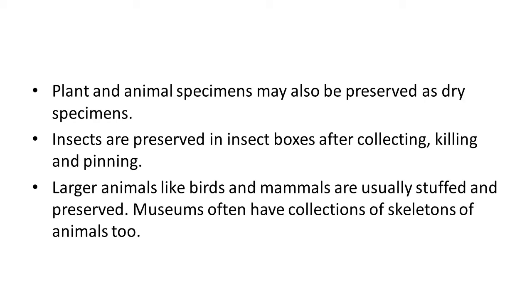Plant and animal specimens may also be preserved as dry specimens. So first of all, after collection, they undergo a drying process. Insects are preserved in insect boxes after collecting, killing and pinning. So for insects, specialized boxes are there. Larger animals like birds and mammals are usually stuffed and preserved. So usually these larger specimens or animals are first of all stuffed and preserved for future study.